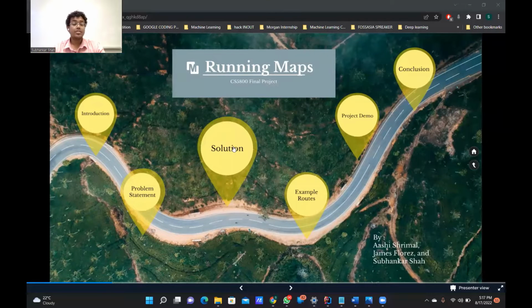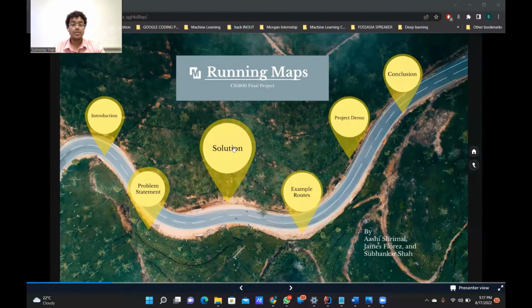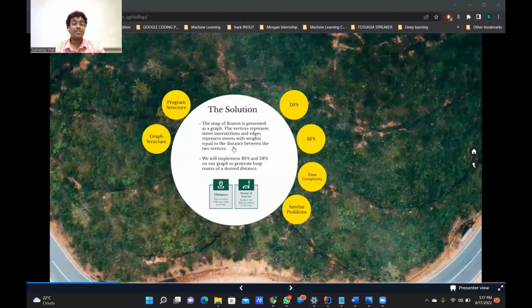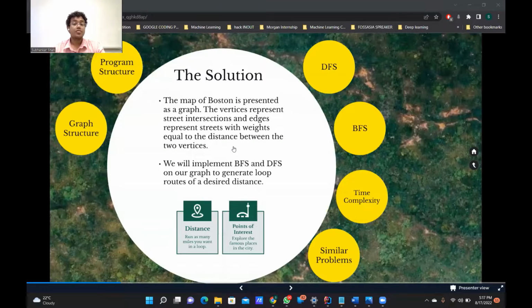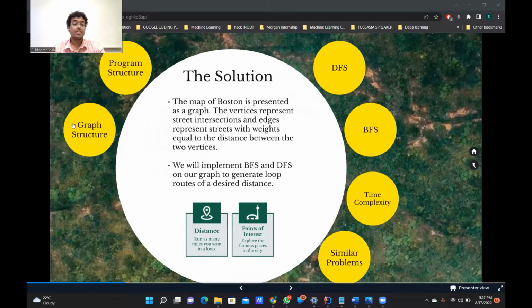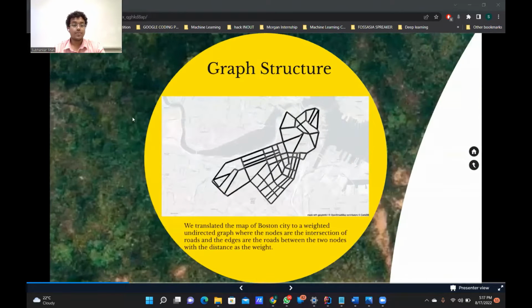Let's take a look into the solution of the problem. To address the problem, we have divided the solution into various parts for better understandability. Let's first take a look at the graph structure. Since all three of us are new in Boston, we wanted to work on the Boston map. We delineated various points of interest and also running routes on the actual map. This helped us to translate the map of Boston to a graph.